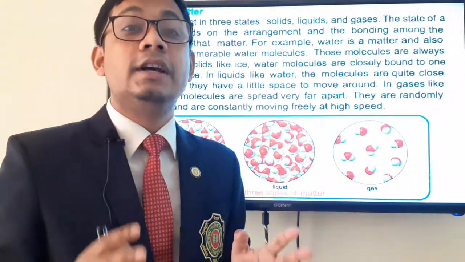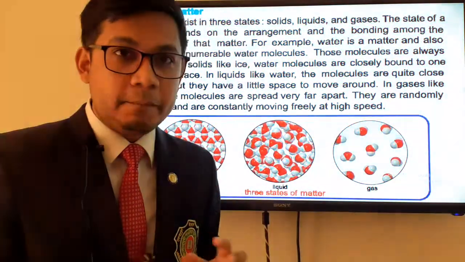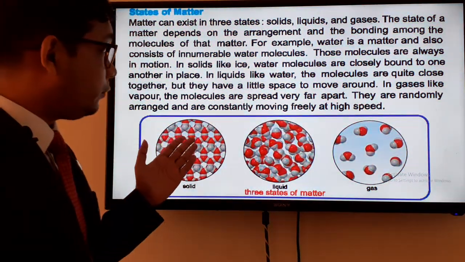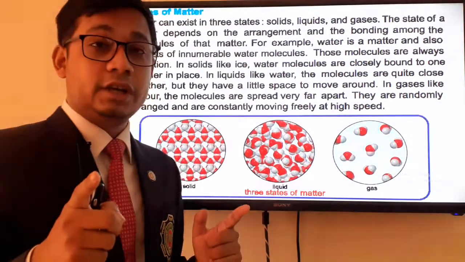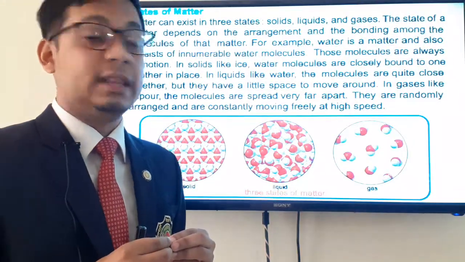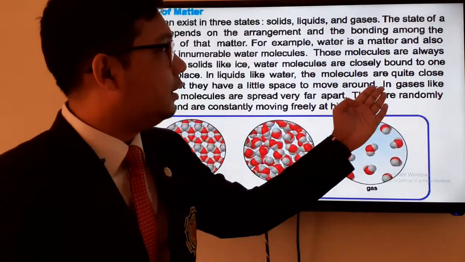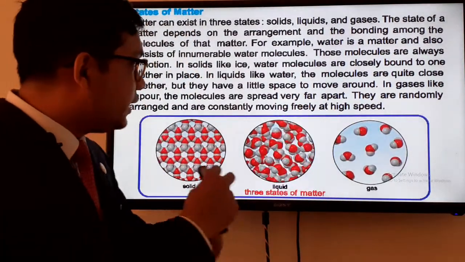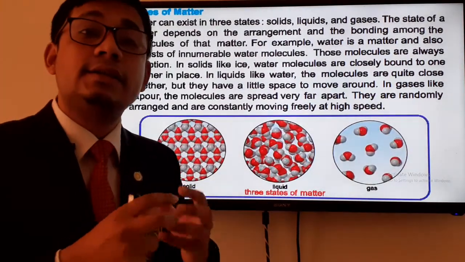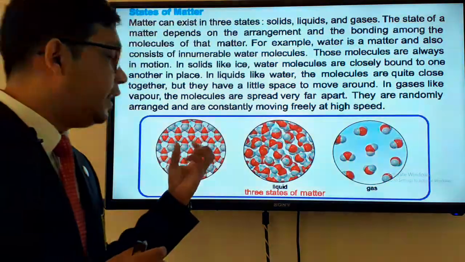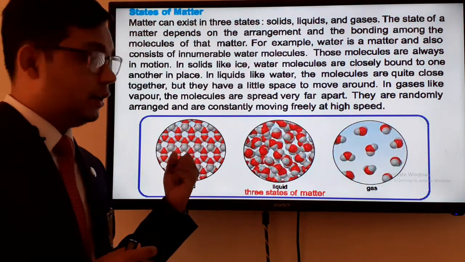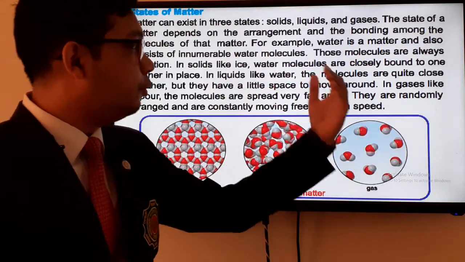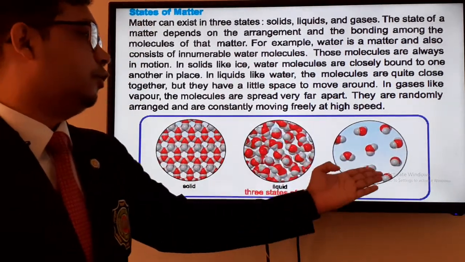Okay, so why are the matters different? The matters are different due to the intermolecular spaces between them and due to the molecules they are composed of. Have a look. And one very important thing, the speed they possess. The atoms or molecules they are composed of have some speed or some movements. If the movement is very little, then it will be solid. If the movement is a bit more than the solid one, then it will be liquid. And if the movement is very high, look, then it will be gas.